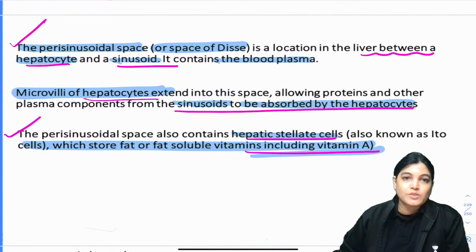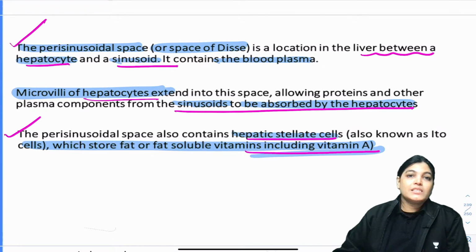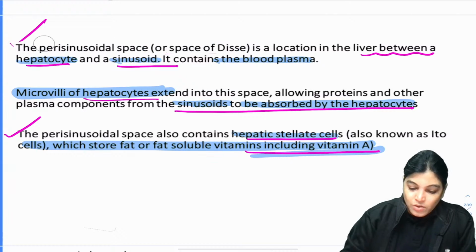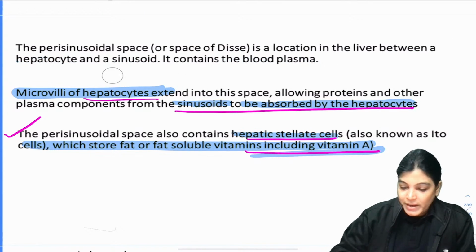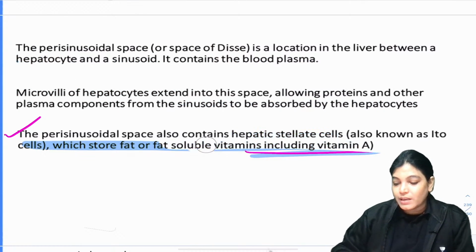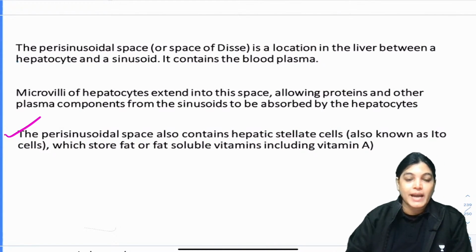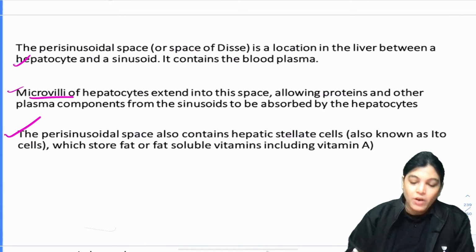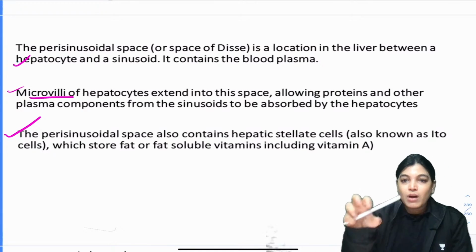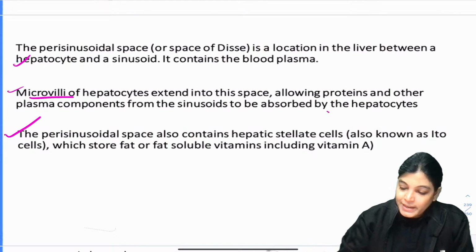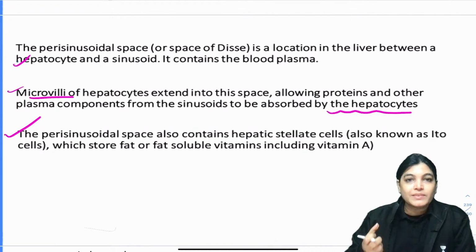Perisinusoidal space. My dear aspirants, is the concept clear? Space of Disse is also called perisinusoidal space. It is the space which is lying between the liver cells and the sinusoids. Microvilli of hepatocyte extend and absorb the protein, absorb the plasma nutrients. So microvilli help the hepatocytes to absorb these structures.